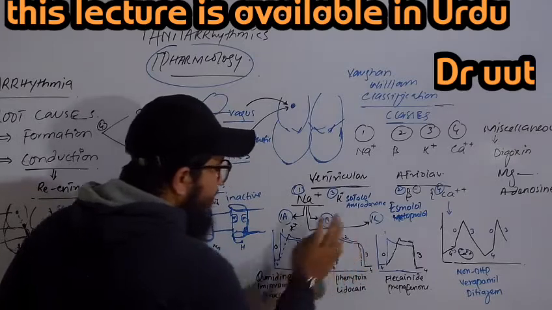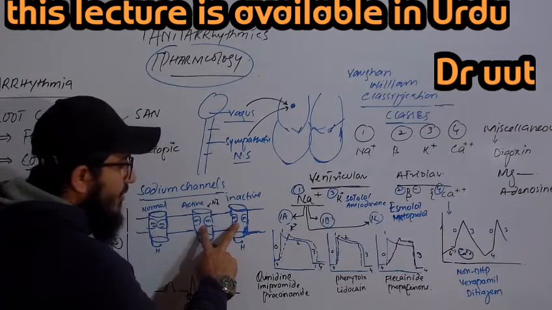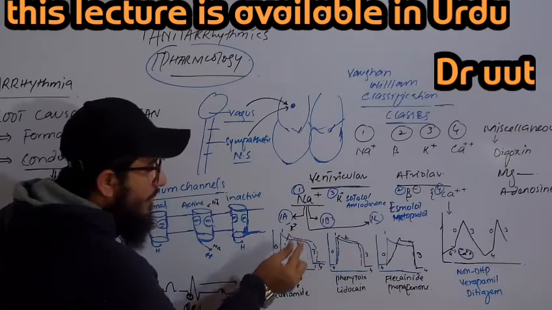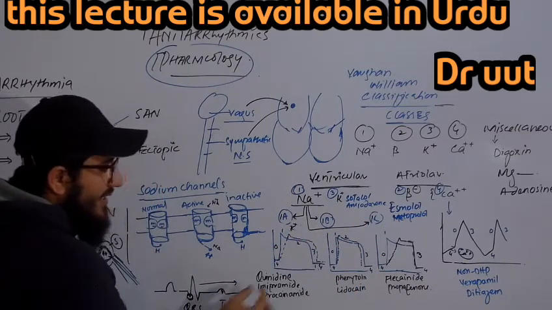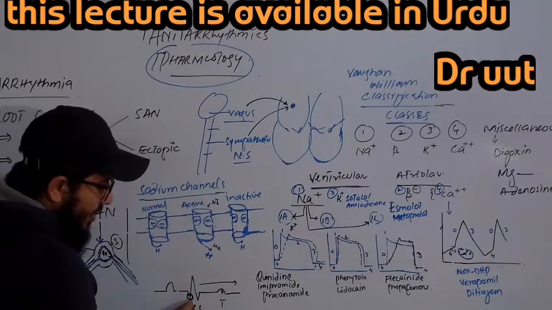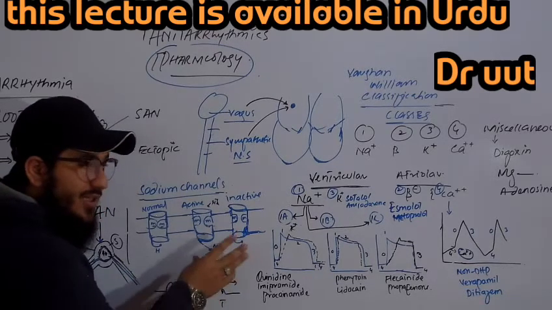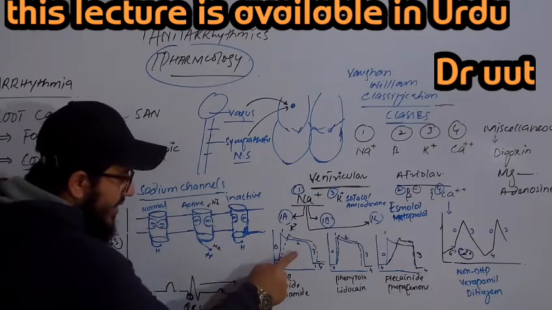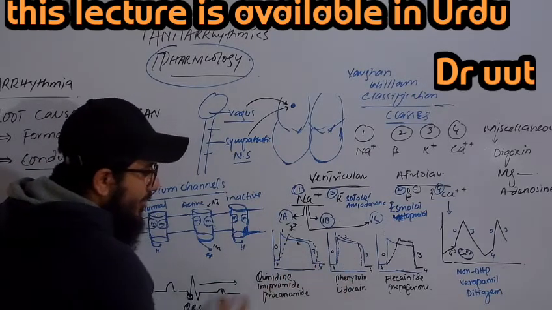Coming to 1B drugs like phenytoin and lidocaine, they act on the active and inactive gates for a very short period of time. Due to this, they will prolong the depolarization only slightly and they will decrease the repolarization time. If they decrease the repolarization, they will shorten the QT interval. The distance from the Q wave of the QRS complex to the T wave is known as the QT interval. We have studied this in our last videos on the action potential. So the drugs of 1A will prolong the QT interval and the drugs of 1B will shorten the QT interval.